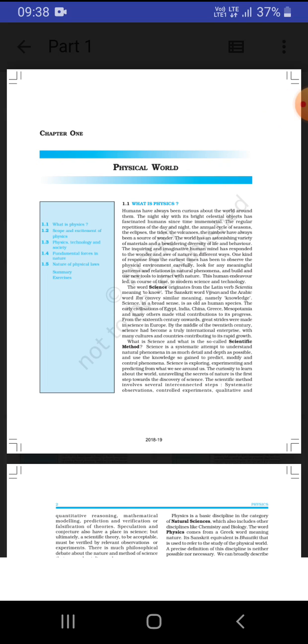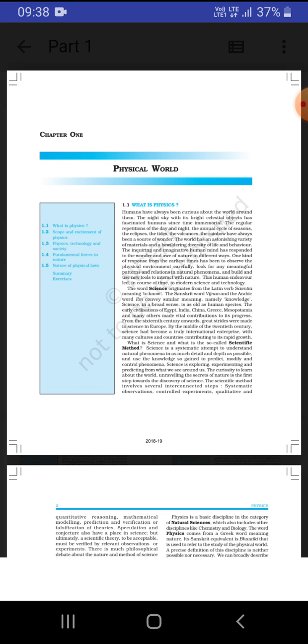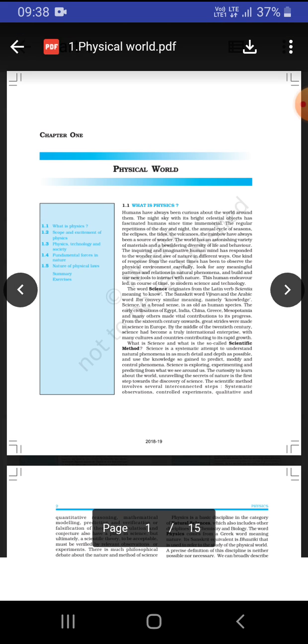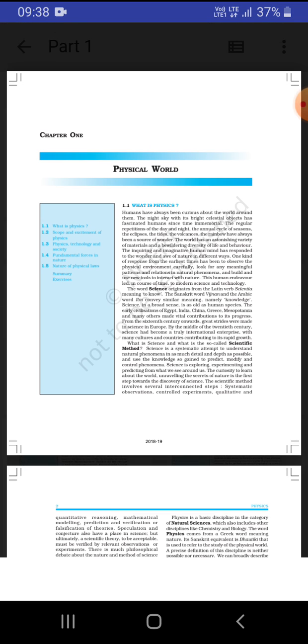So let's come to the word science. The word science, what does it say? It says about knowing. To know something. In different languages, science means different things. So let's know what is scientific method. Science is a systematic attempt to understand the natural phenomena, to understand things, take some details about it and learn in-depth knowledge about it. So to learn that, we call it science.